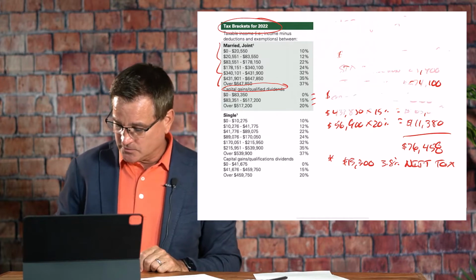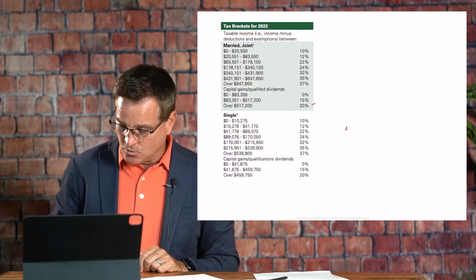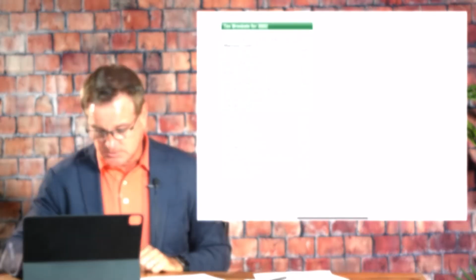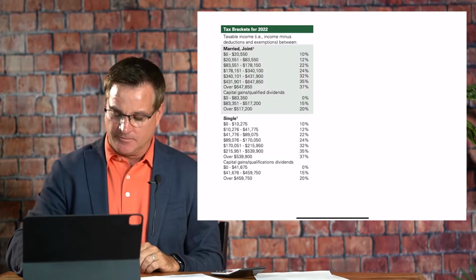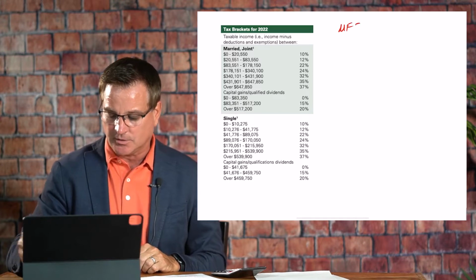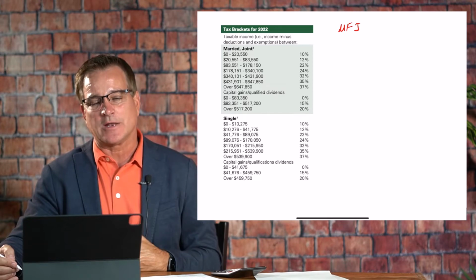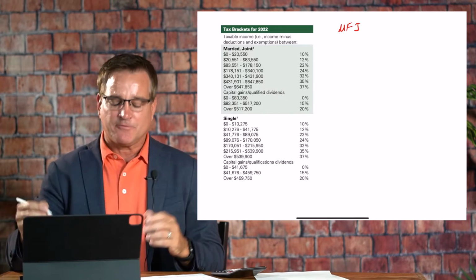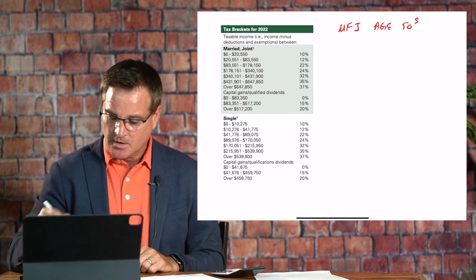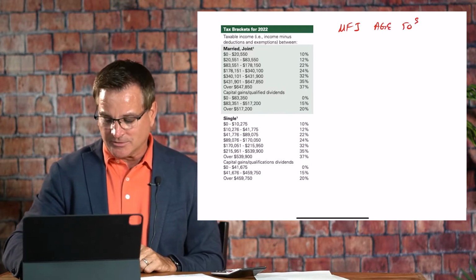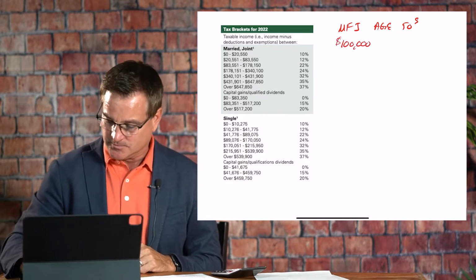And what we're going to do is look at a second example here of adding ordinary income to the mix. So in our next example, we're going to stick with the married filing jointly couple. And we're going to add some different types of income, specifically ordinary income. Again, we're going to say their age is in their 50s. We're going to say that they have $100,000 of ordinary income. So we can just call it wages.